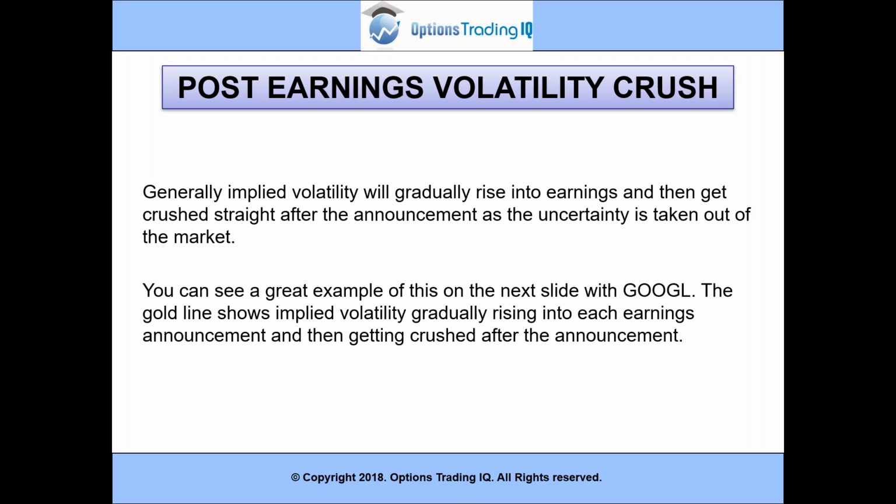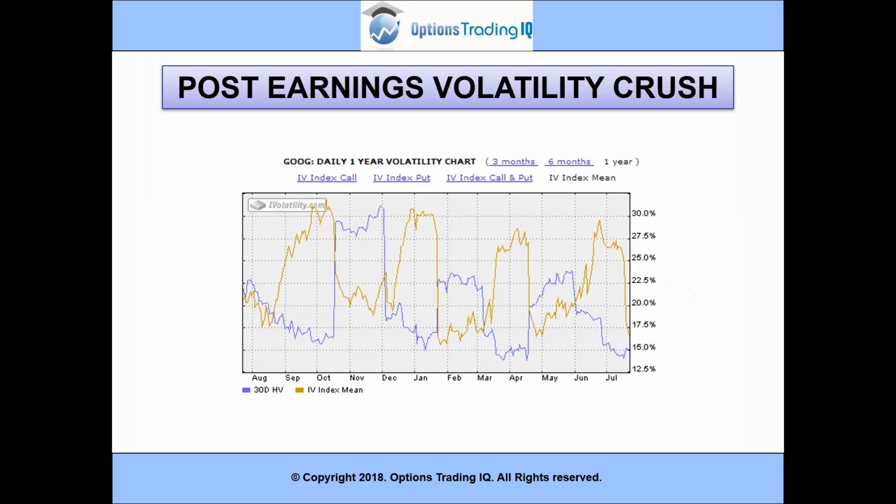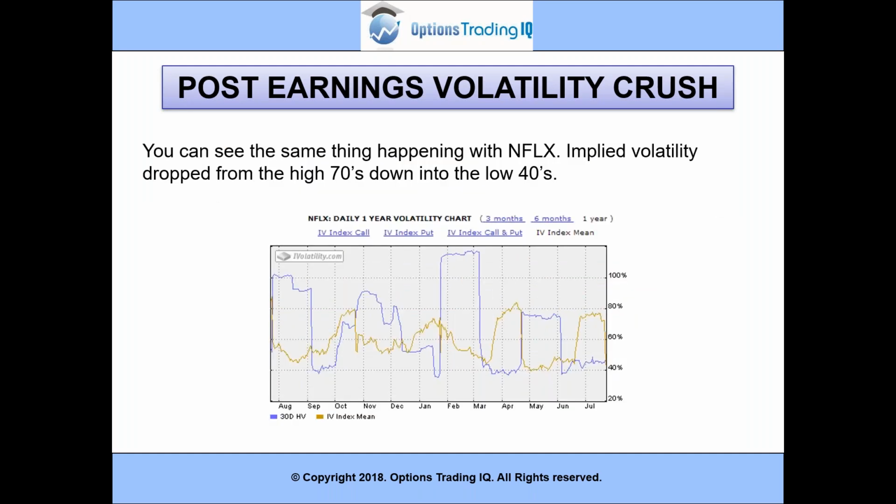You can see a great example of this on the next slide with Google. The gold line shows implied volatility gradually rising into each earnings announcement and then getting absolutely crushed after the announcement. You can see that pretty clearly in the yellow line. Really good rise in implied volatility up to earnings and then it just gets absolutely crushed afterwards. You can see the same thing happening with Netflix. In this example, from mid to late July, implied volatility rose up to just below 80, so high 70s, and then down into the low 40s after the earnings announcement.